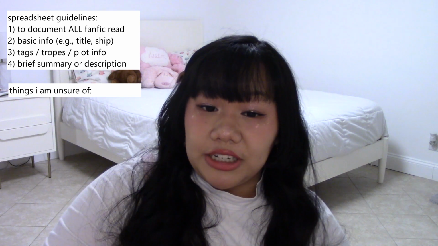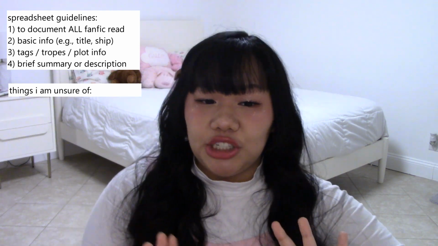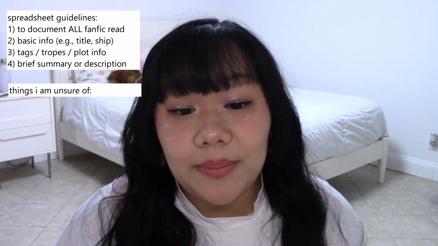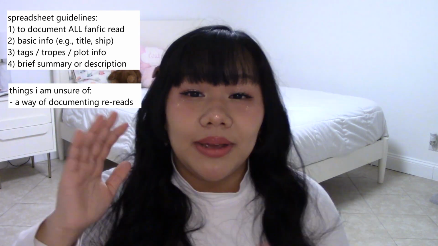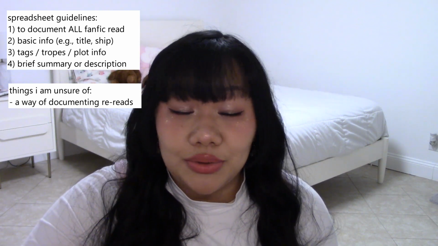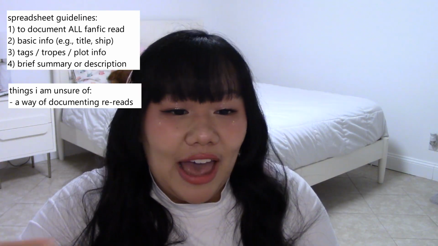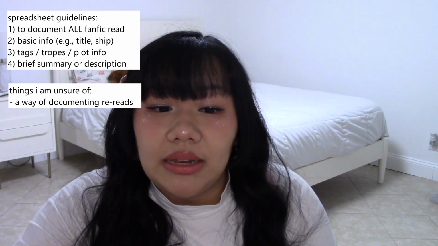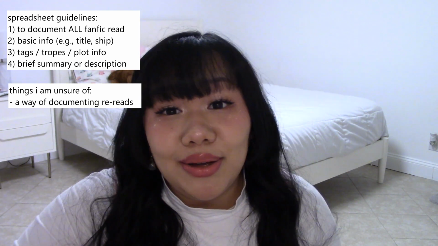Finally, I want to mention some other things that I might want to add to the spreadsheet, but I'm not 100% sure how I want to go about it. For example, I think it would be cool to mark how many fanfictions are ones that I'm rereading, because I can almost guarantee you I will be rereading some of my faves in 2025 or just accidentally rereading some. So I do kind of want to figure out how to denote that something is a reread. Additionally, I have the question of how I want to note it if I reread something more than once, and so kind of just questions about that as well. So I don't know how I will do that.